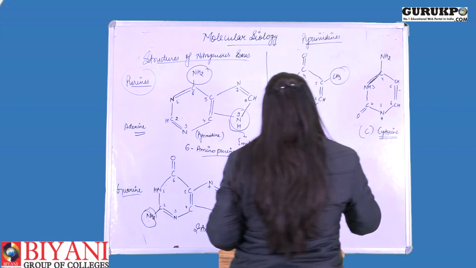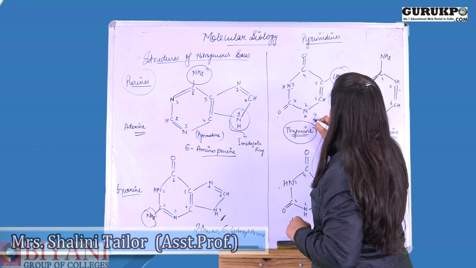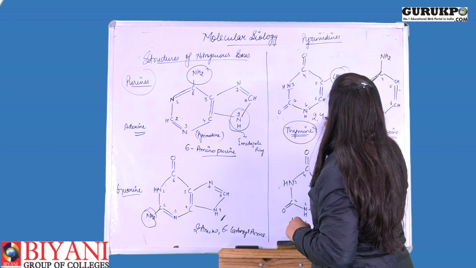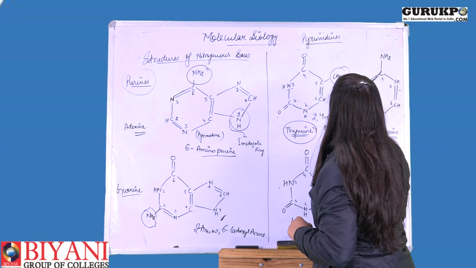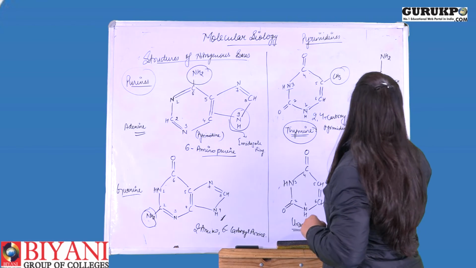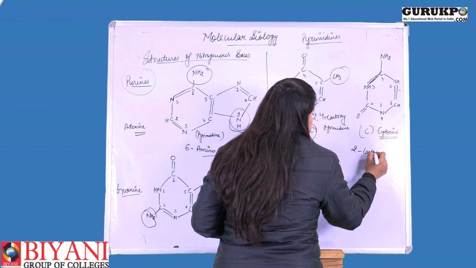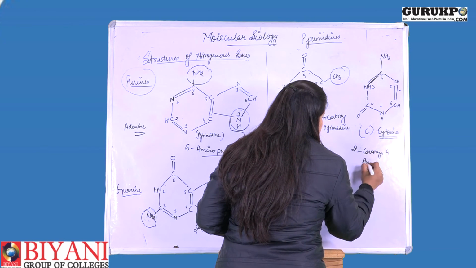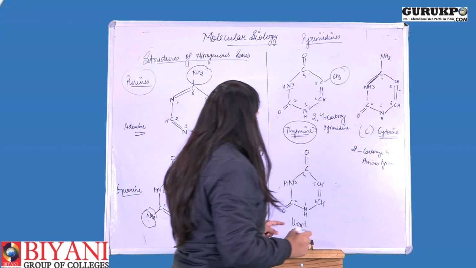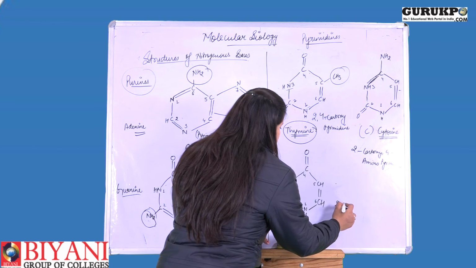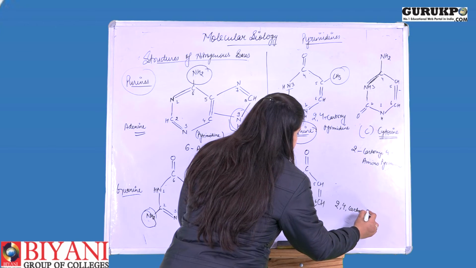Likewise, if you talk about thymine, you can say 2,4-dicarboxy 5-methyl pyrimidine. For cytosine, you can say 2-carboxy 4-amino pyrimidine. And for uracil you can say 2,4-dicarboxy pyrimidine.